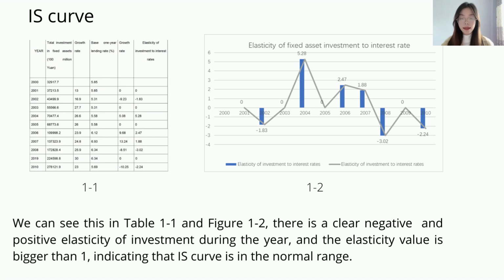You can see that the elasticity of investment to interest rates in 2004 was 5.28, which was not only a positive elasticity, but also a very high elasticity. Therefore, the IS curve is consistent with China's national conditions.